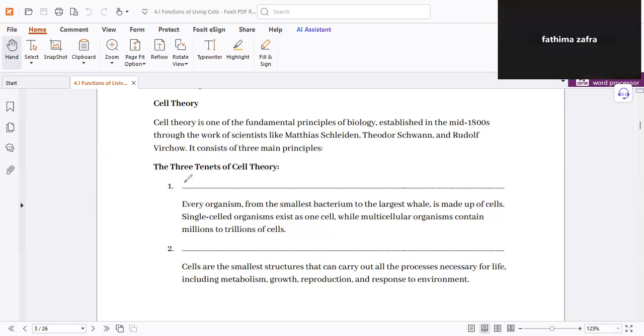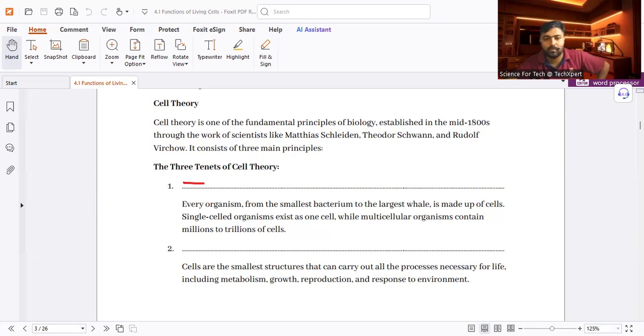Okay. Then write the first sentence. All organisms are made up of one or more cells.